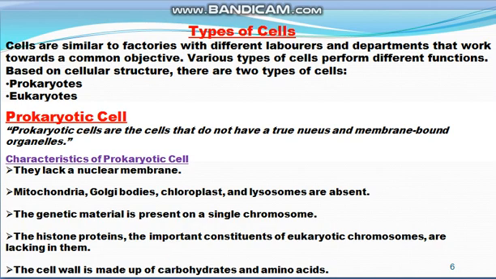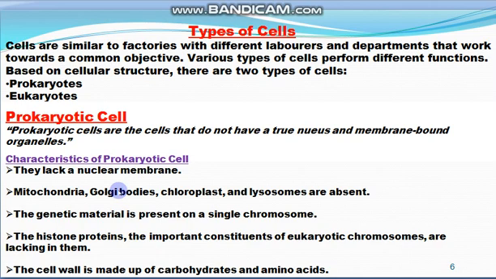So first we will study the prokaryotic cell. Prokaryotic cells are the cells that do not have a true nucleus and they do not have membrane-bound organelles. It means the organelles present in prokaryotic cells do not have the outer membrane. And what are the characteristics of the prokaryotic cell? They lack a nuclear membrane. They do not have a true nucleus, so they do not have a nuclear membrane, that is the membrane surrounding the nucleus.